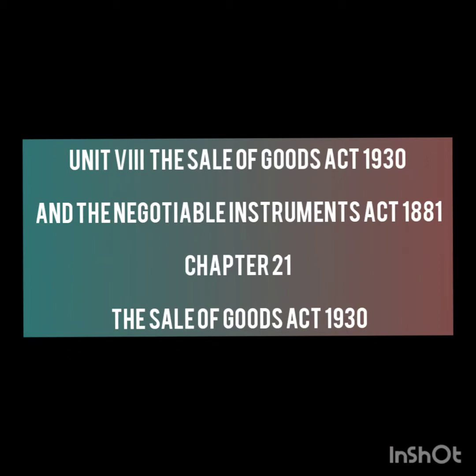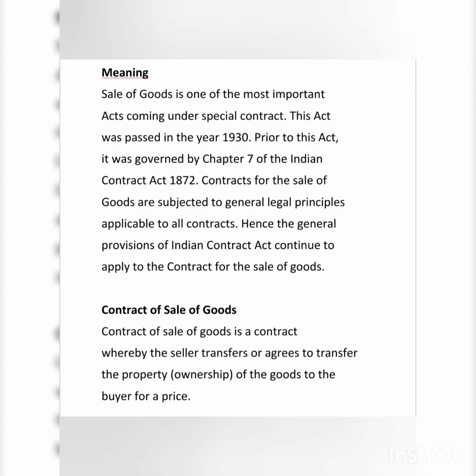Today we are going to start with a new unit, Unit 8, the Sale of Goods Act 1930 and the Negotiable Instruments Act 1881. Under this unit, the first chapter, that is chapter 21, is about the Sale of Goods Act 1930. Let us discuss it briefly. Please listen carefully, students. Meaning of sale of goods.